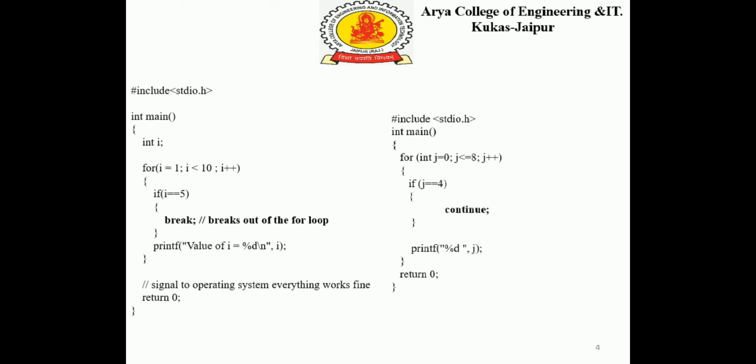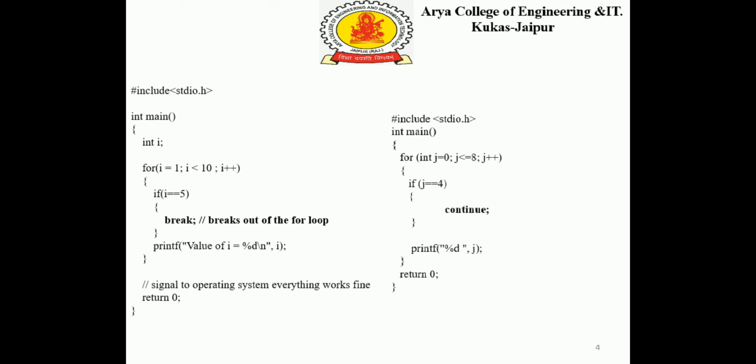In the main program, we have declared a variable i, and we have used a loop for i equal to 1, i less than 10, i plus plus. Inside the block of code of for, we have a condition i equal to 5. When i has the value 5, the loop will break, and finally the program will be over.